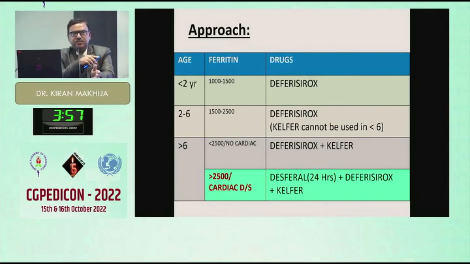When the age is less, you can start with the third one, Deferasirox, DFX, and after the 6th year, you can introduce the Calfer. When the iron level is very high, we see it usually by the serum ferritin level, not the direct iron level. So serum ferritin level has to be tested 3 monthly. We used to give all the 3 drugs in these types of patients. But take care, when the drugs are increasing, you have to monitor toxicity.